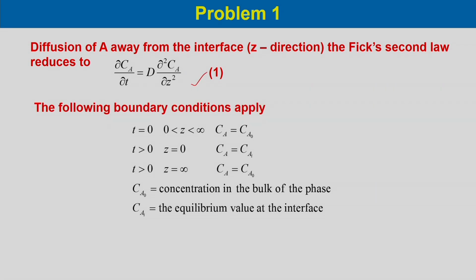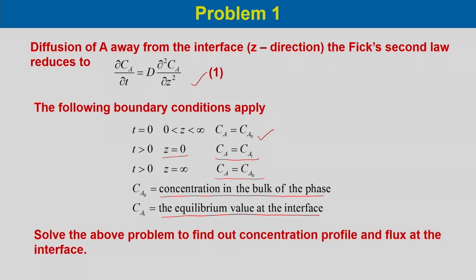Now, the following boundary conditions will apply. At t equal to 0 and z greater than 0 and less than infinity, Ca would be Ca0. At t greater than 0, at the gas-liquid interface, that is z equal to 0, Ca would be Cai. At t greater than 0, at z equal to infinity, that is in the bulk, Ca would be Ca0. So Ca0 is considered as the concentration in the bulk phase, and Cai is the equilibrium value at the interface.